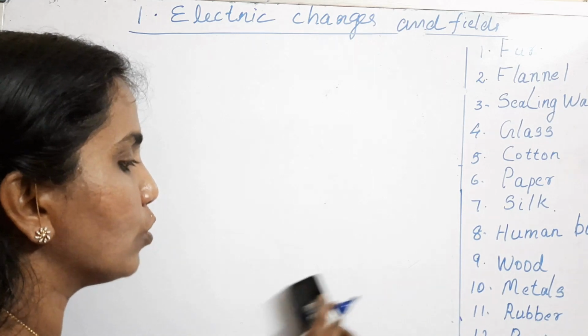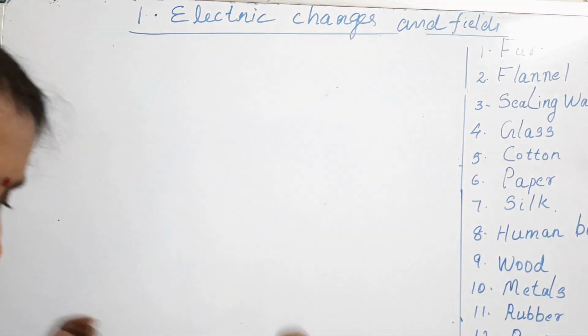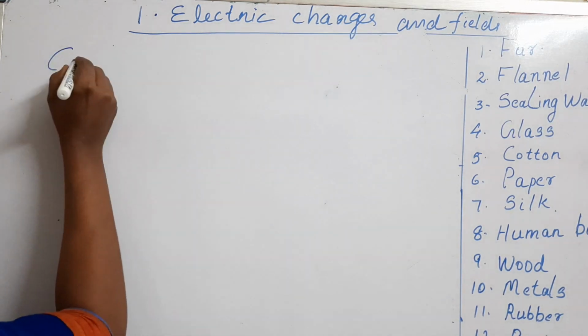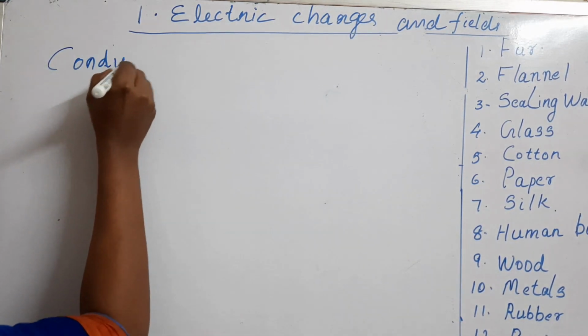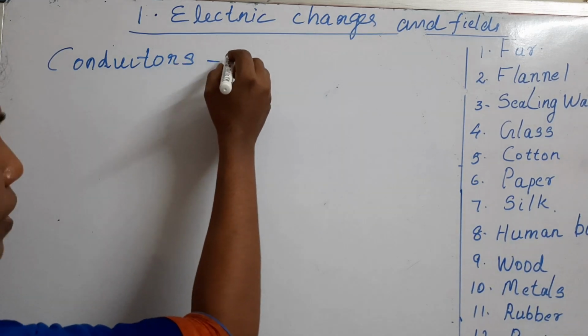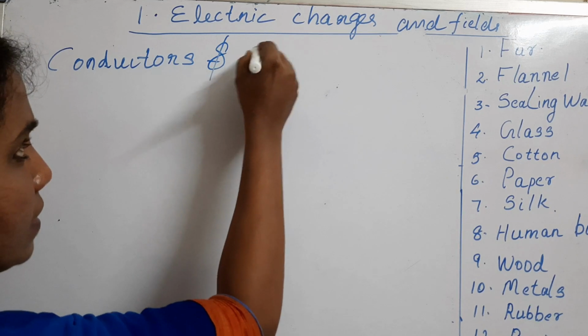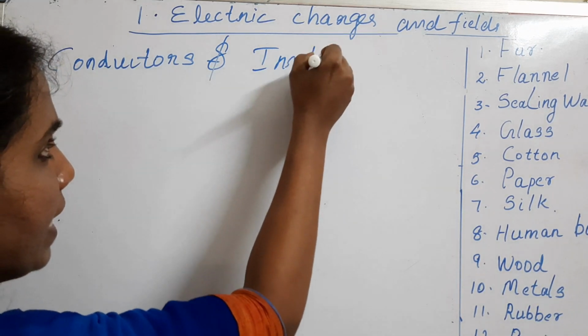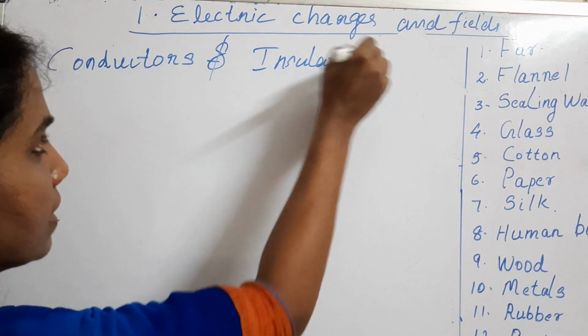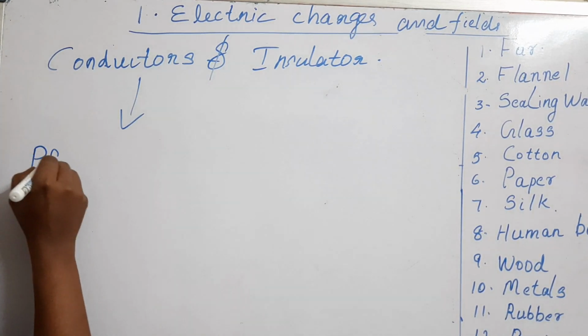Now we move on to yet another simple thing, that is the classification of materials into conductors and insulators. From lower classes onwards, you know this: conductors and insulators. What do you mean by a conductor and an insulator? A conductor is one which passes electricity.